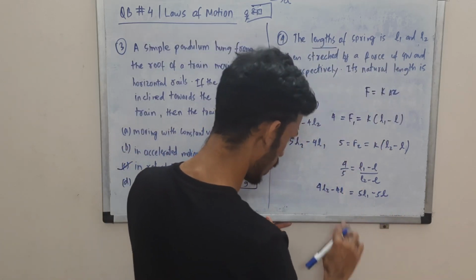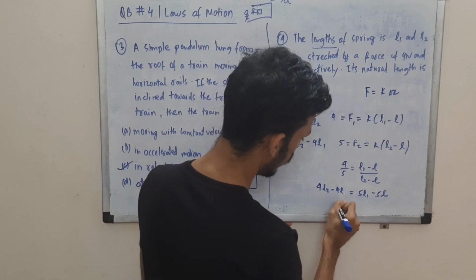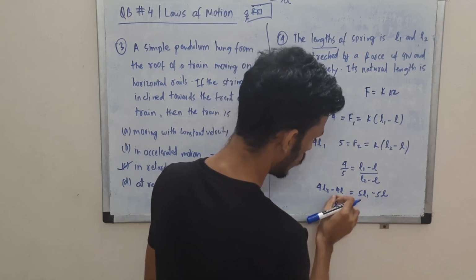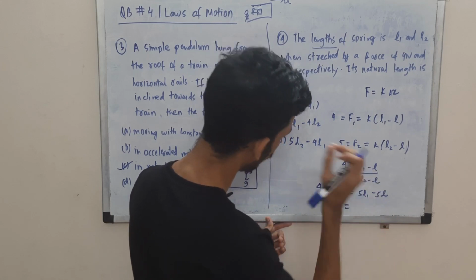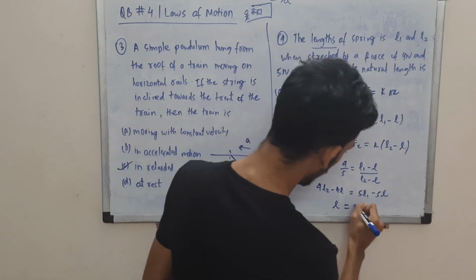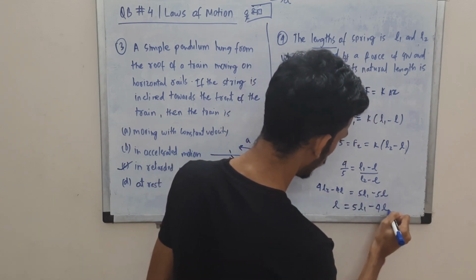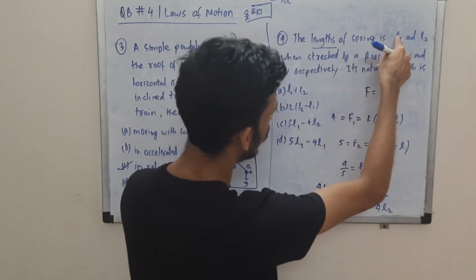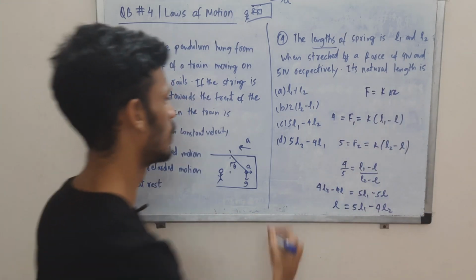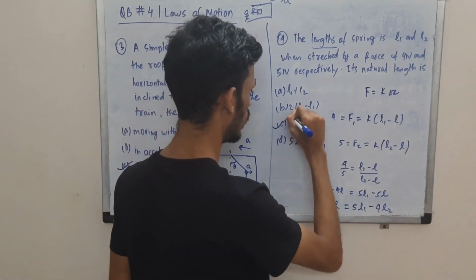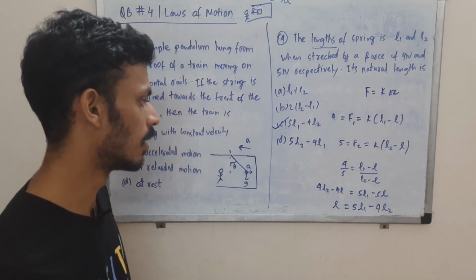So 5L minus 4L, that is L, equals 5L1 minus 4L2. So that is what I was saying. So 5 for L1, 4 for L2. Okay. Direct relation. Sorry, I was saying opposite, I think. 5L1 minus 4L2. That is your correct choice.